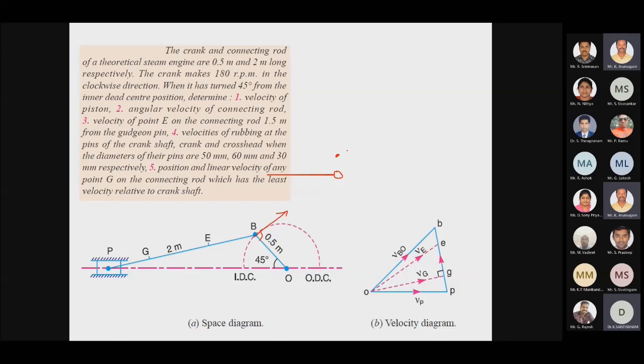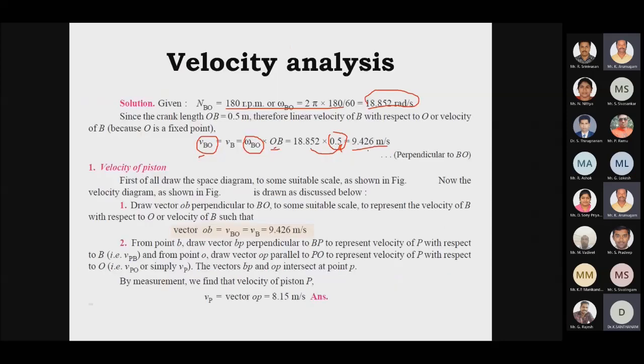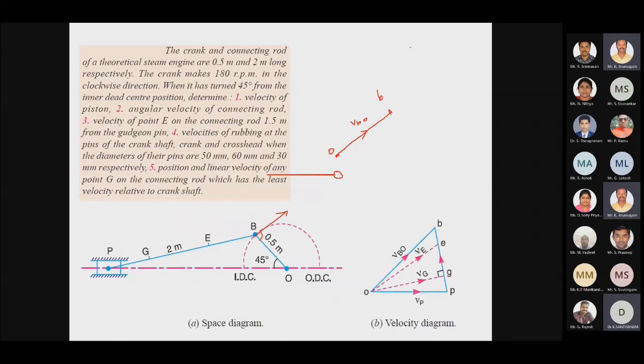From this point I draw a perpendicular line representing the velocity of OB, small b, then small o. I have drawn the line like this, representing the velocity of BO. The value will be 9.426. As a scale factor I can take 1 centimeter equal to 1 meter per second.